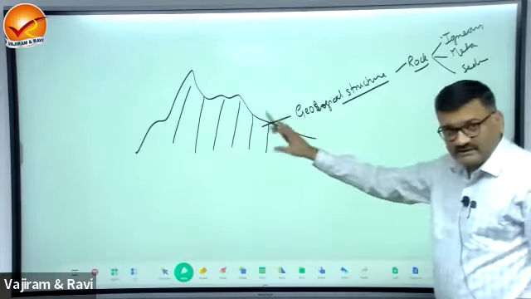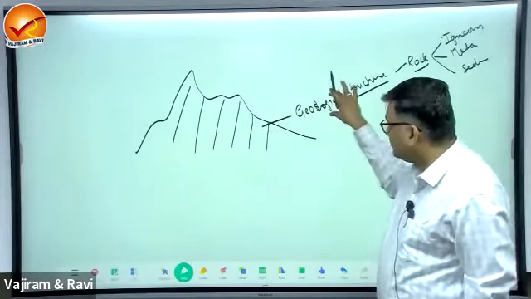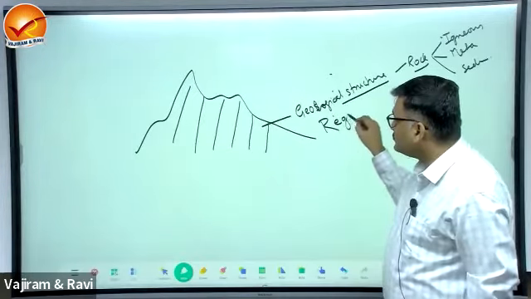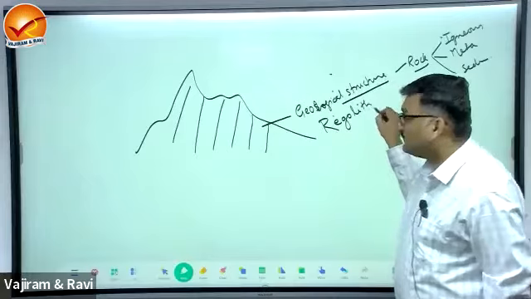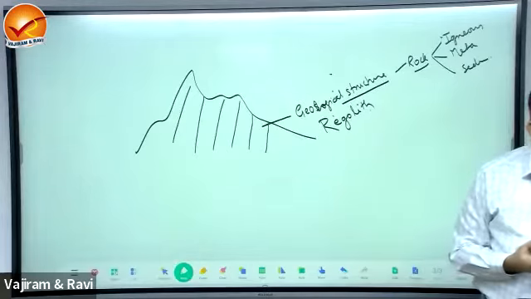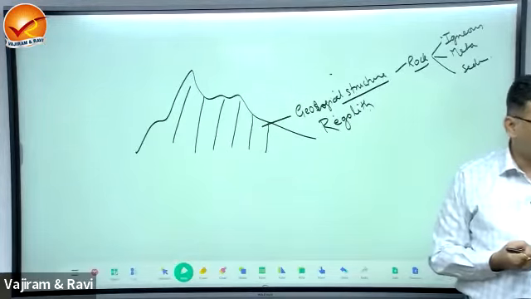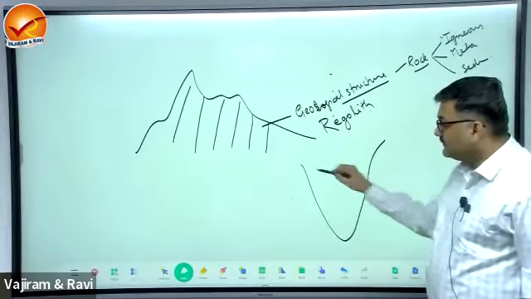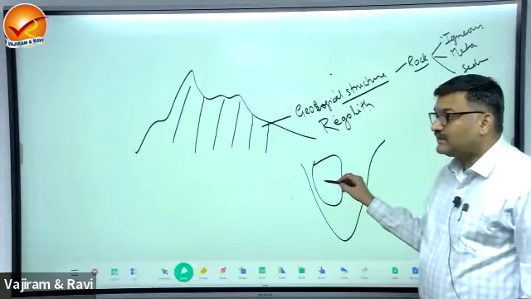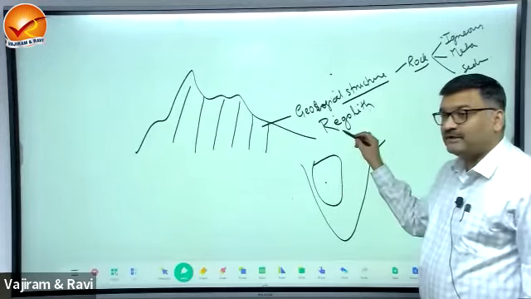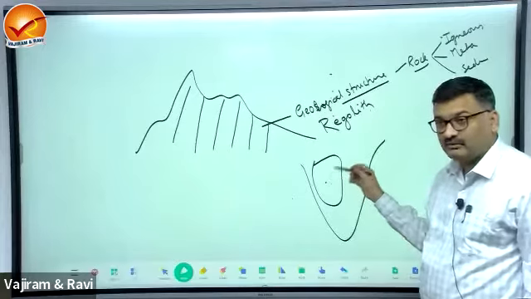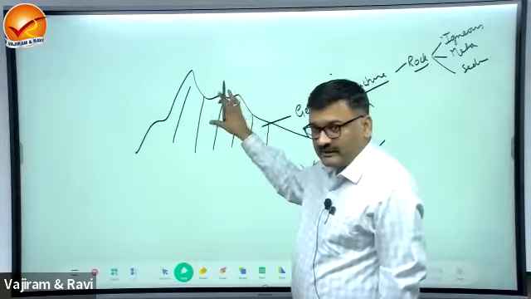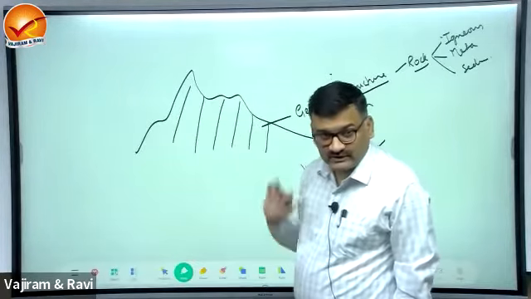So what this landform is made up of constitutes a geological structure or a parent rock. This is also known as regolith. The basement rock, the fundamental rock of any landform is known as regolith. Now, for example, if this is a Deccan Plateau, what is the regolith of the Deccan Plateau? It is made up of volcanic rock, right? Volcanic in origin.